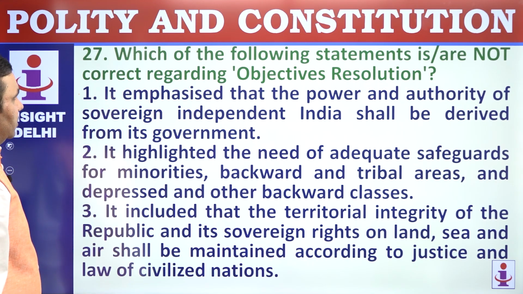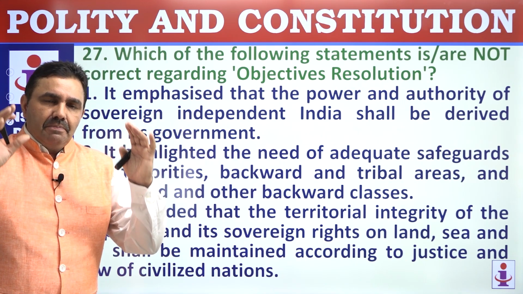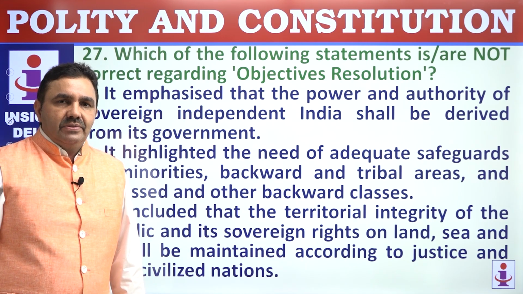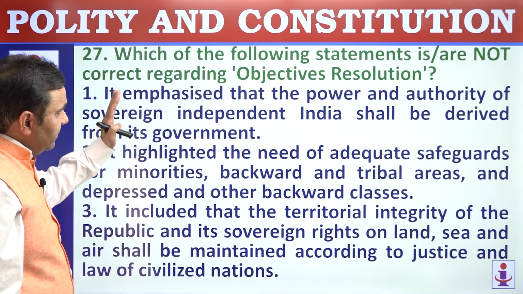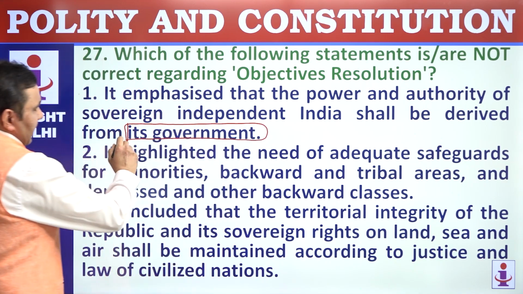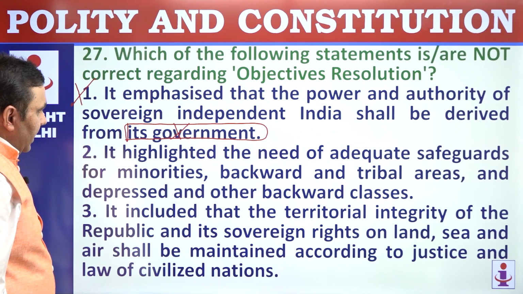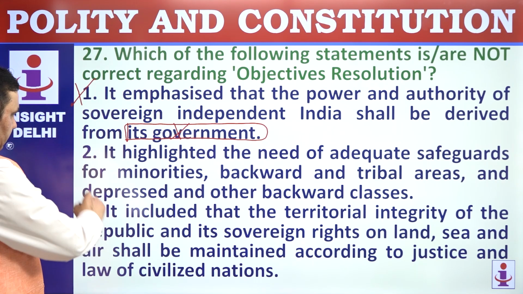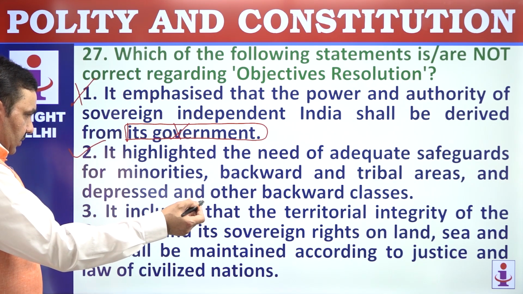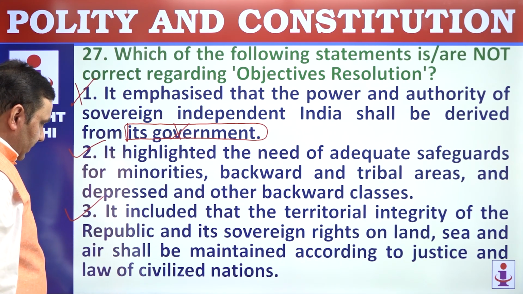27. Which of the following statements are not correct regarding objective resolution? Objective resolution was introduced by Pandit Jawaharlal Nehru in Constituent Assembly. If you know the date, 13th of December, adopted on 22nd of January 1947. It emphasized that the power and authority of the sovereign lie with the people, not with the government. Sovereignty lies with the people. It highlighted the need to create safeguards for minorities. Perfectly correct. It included that the territorial integrity of the republic and sovereign rights and lands, etc., shall be maintained according to justice and law of civilized nations. Perfectly correct.